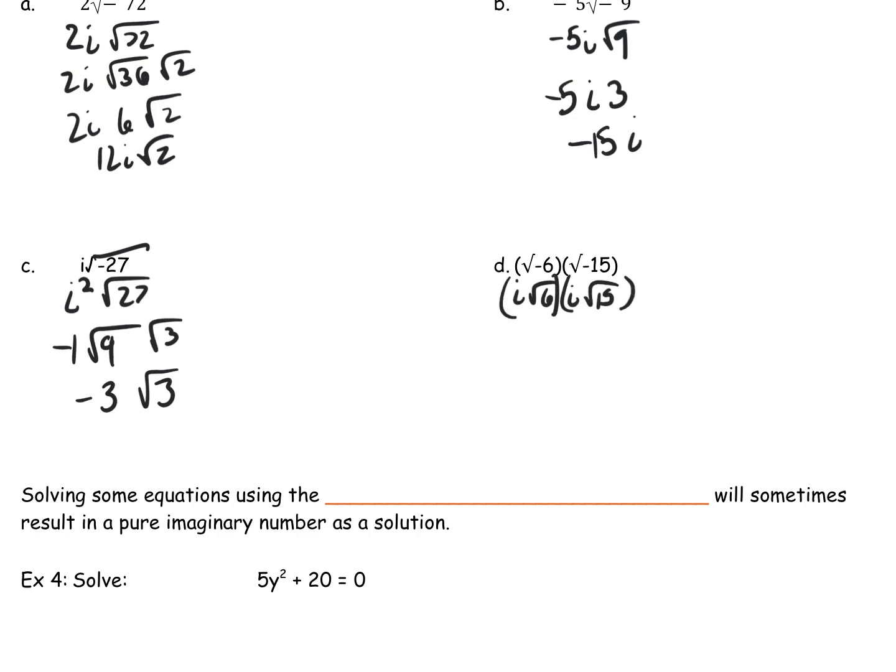And hopefully you remember from your radical rules unit back in Algebra 1 that when we multiply radicals, we multiply the outside numbers together, the coefficients, and we multiply the inside numbers, inside the radicals, together. So this becomes i squared, and then 6 times 15 is 90. Now i squared is negative 1, and the square root of 90 can be broken up into the square root of 9 and the square root of 10, and the square root of 9 is 3, so that becomes negative 3 square root of 10. All right, and that is it for those examples.